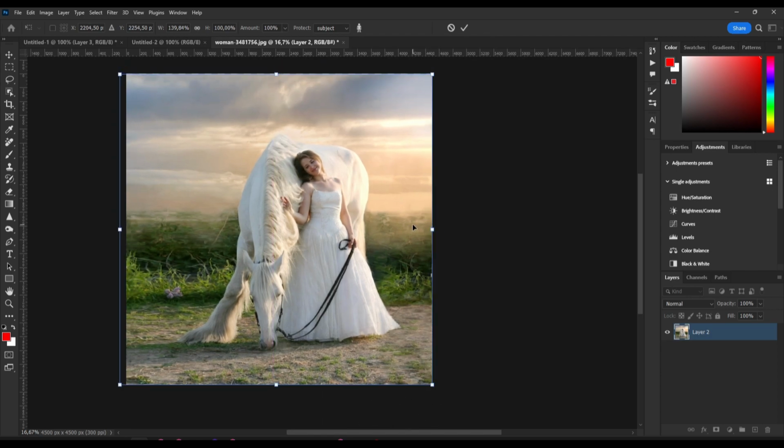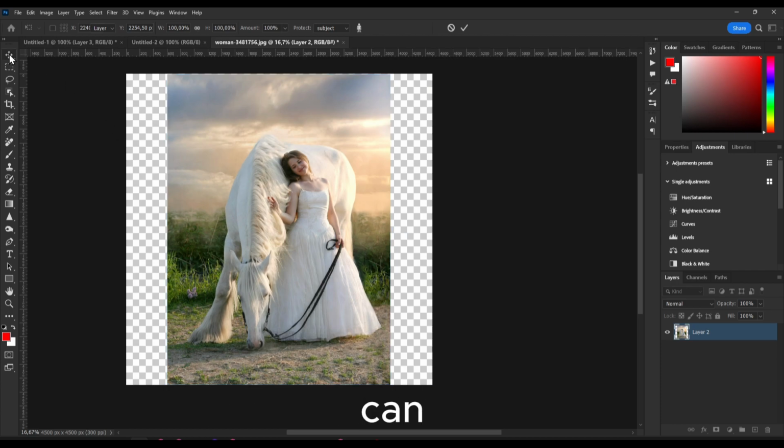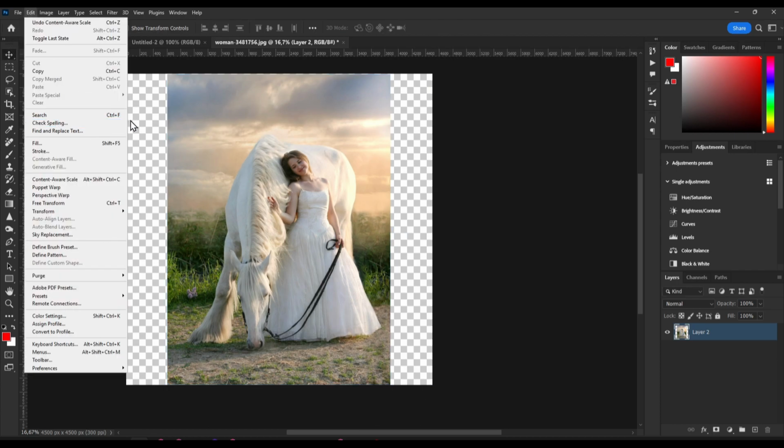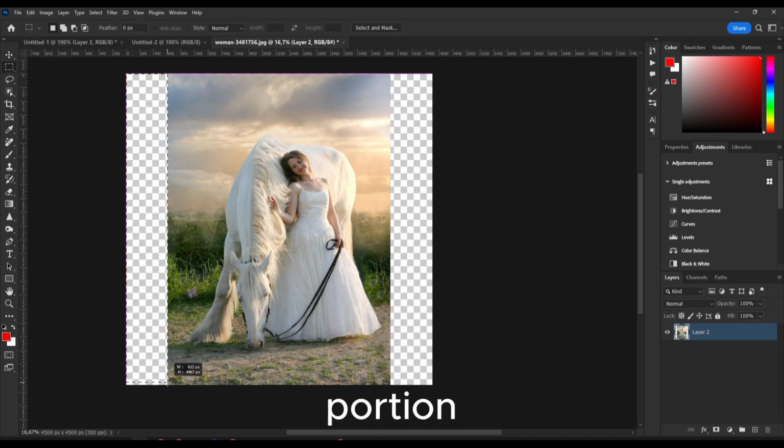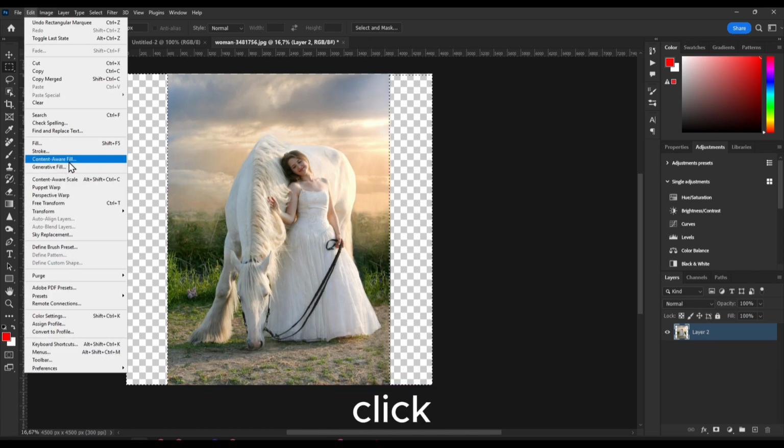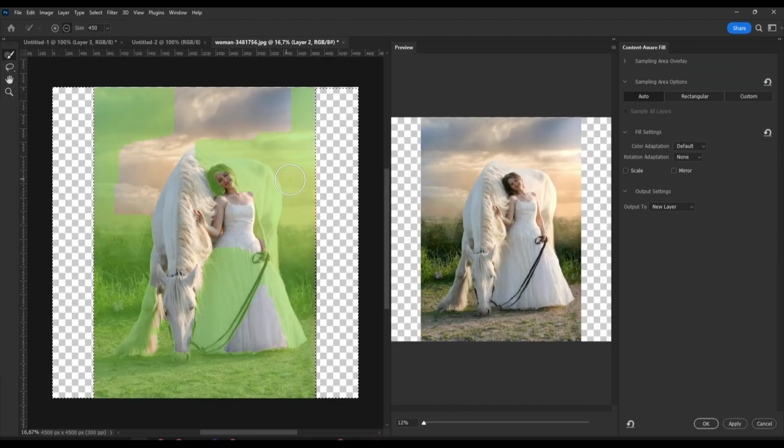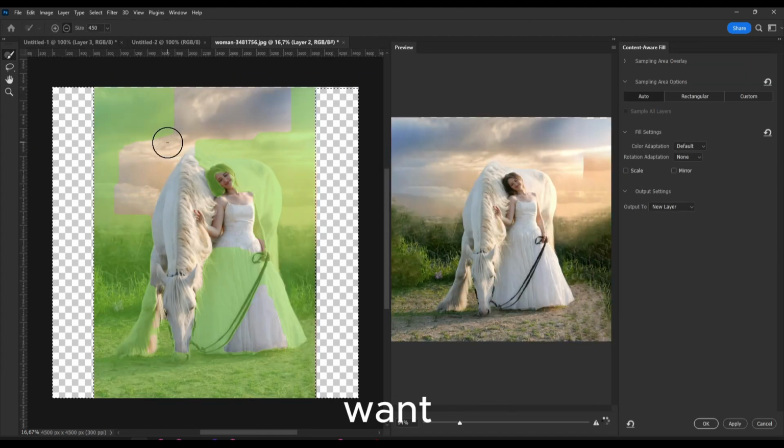I can show you now a different method. You can also use Content-Aware Fill. Let's select this portion, and let's select this. Okay, now I can select this portion as well and click on Content-Aware Fill. And of course I want to replicate, so I'm going to hold Alt, which will add, like you have plus now instead of minus, which will add more instead of take.